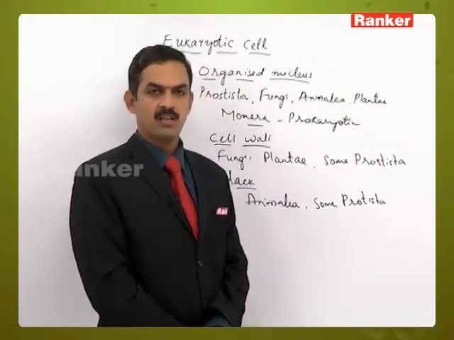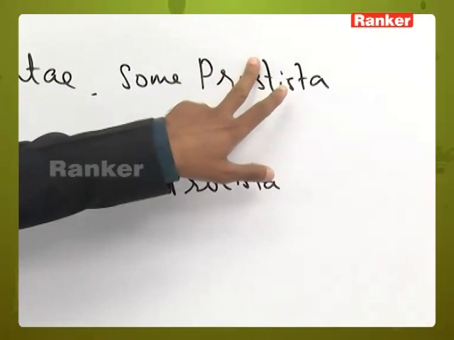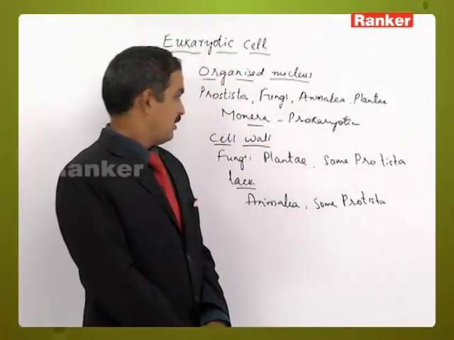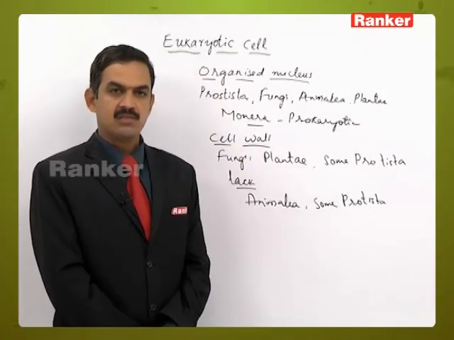So, this type of variation can be seen based on presence and absence of the cell wall.